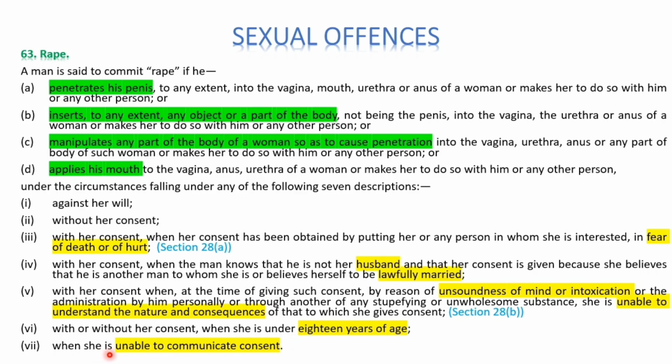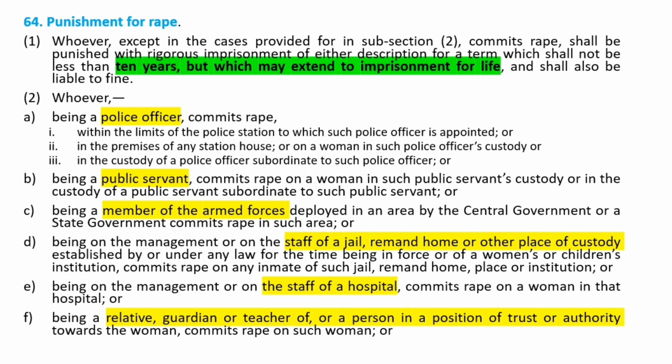Then if it is committed upon a person who is unable to express their consent, then it is also rape. Okay, so this is what is provided under section 63. Then section 64 is about the punishment. The person will be punished with rigorous imprisonment of either description which shall not be less than 10 years but which may extend to imprisonment for life, plus fine. So the minimum punishment is 10 years but it may extend to life imprisonment.